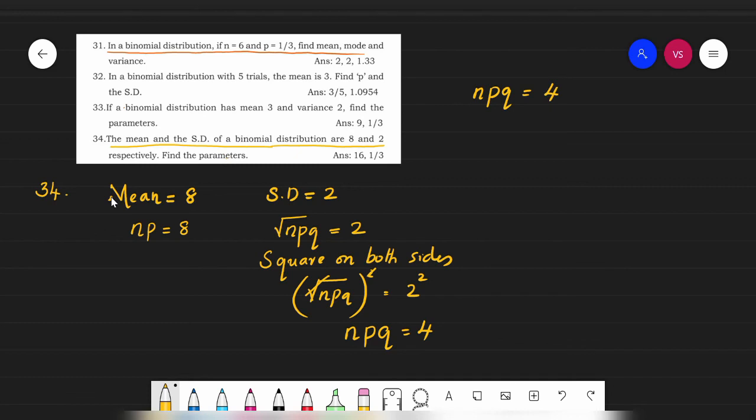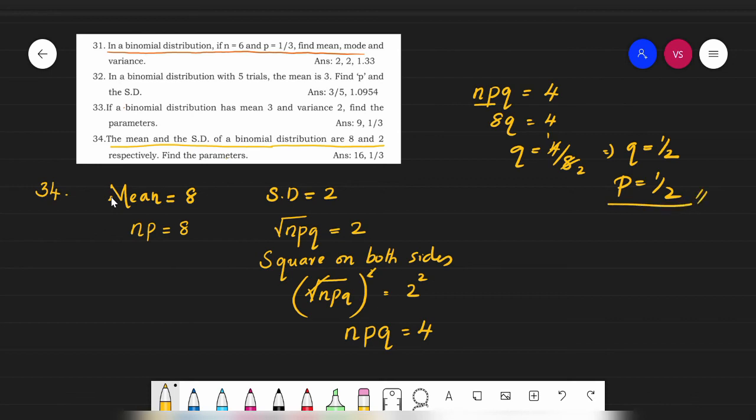Now for that we have np, and np is 8. So 8q is equal to 4, or q is equal to 4 by 8. Or in other words, very simple, q is equal to 1 by 2. When q is 1 by 2, p also will be 1 by 2. Right? You got this one answer.